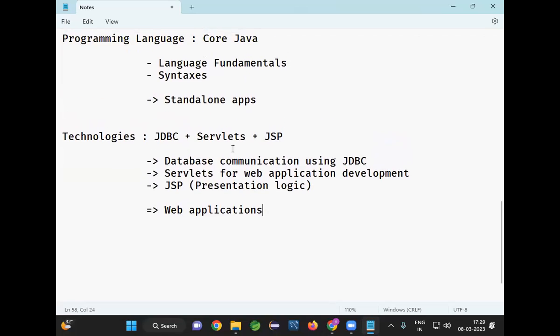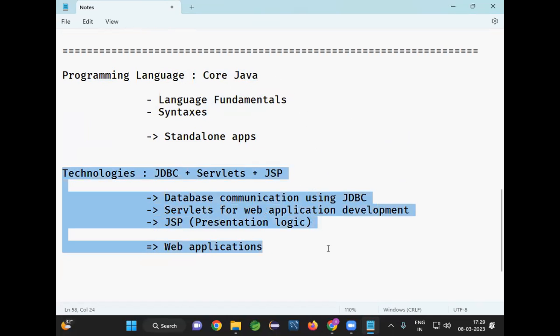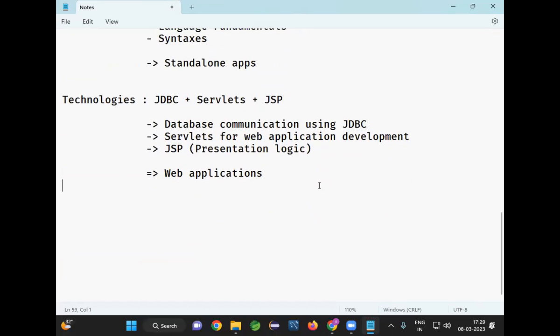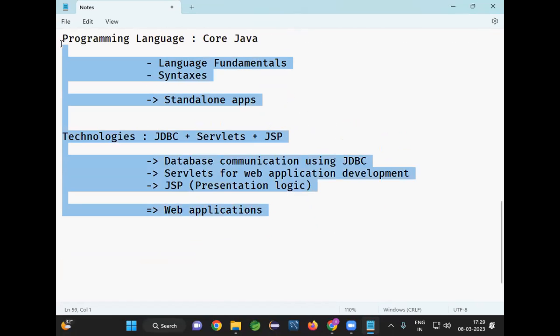For a fresher, this programming knowledge and these technologies are required to get a job in campus selection. If any company comes to your campus to interview you, then the Java programming language plus Java technologies are sufficient to get the job. But once you come out of your campus to get a job in the industry, these concepts are not sufficient.